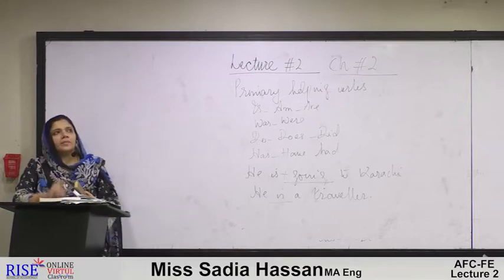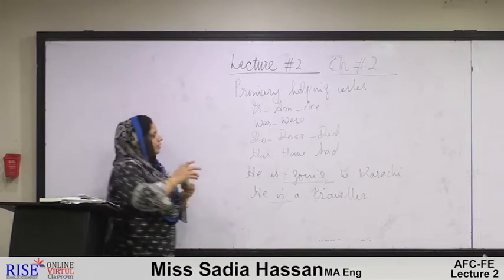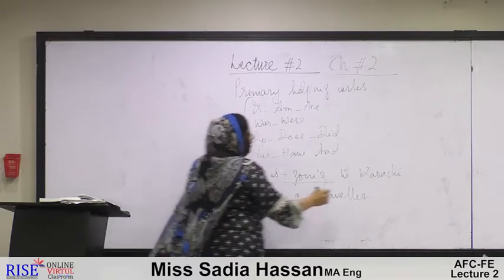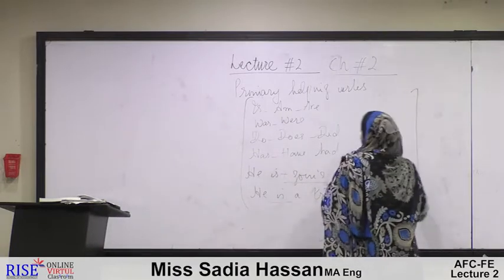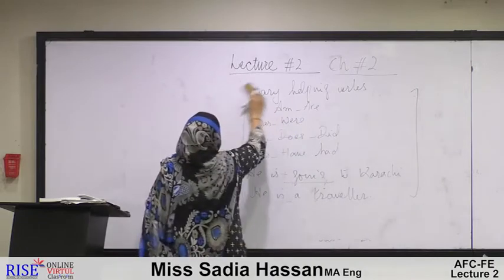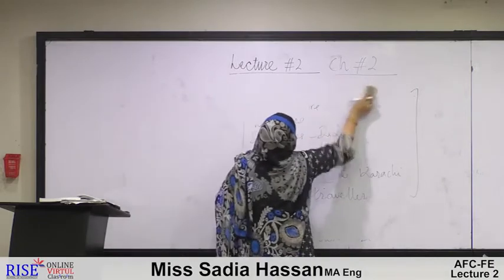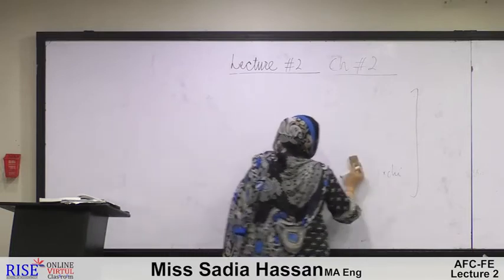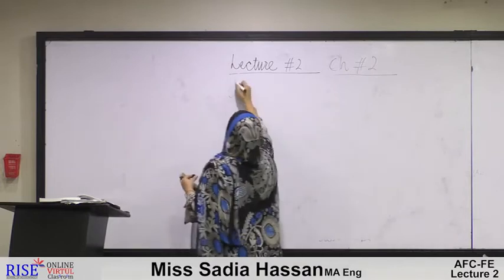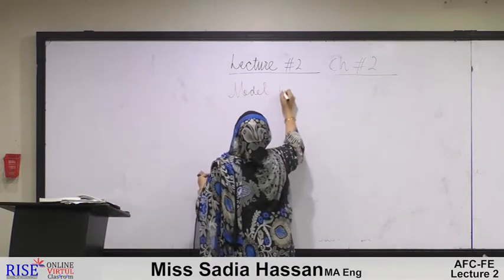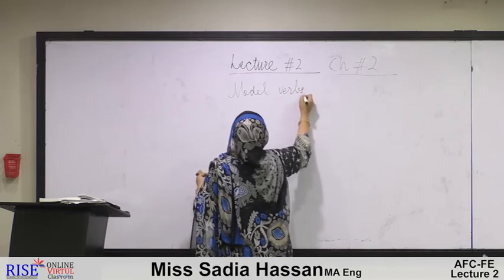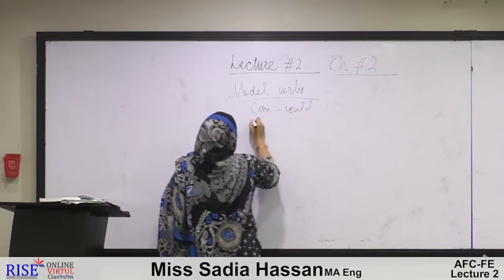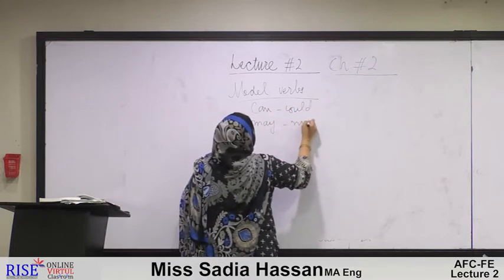This was all with the primary helping verb. Now we move on to other kinds of the verb. We will see in detail their uses one by one. Now we move on to modal verbs. Modal verbs include can, could, may, might,